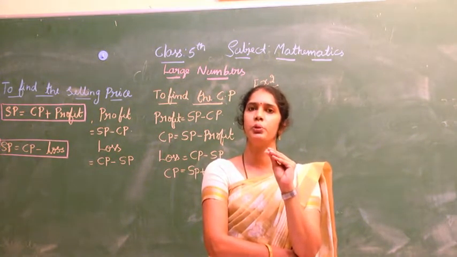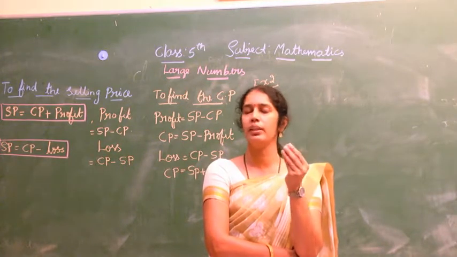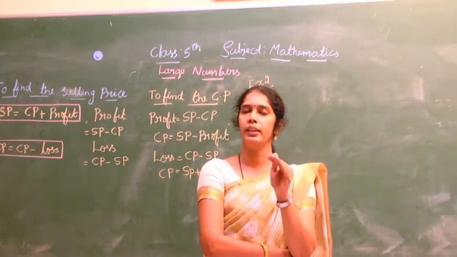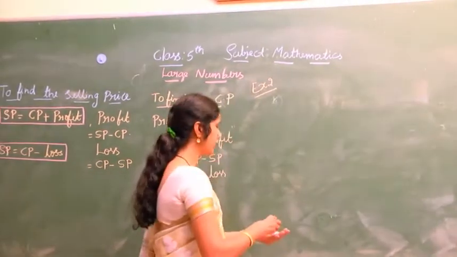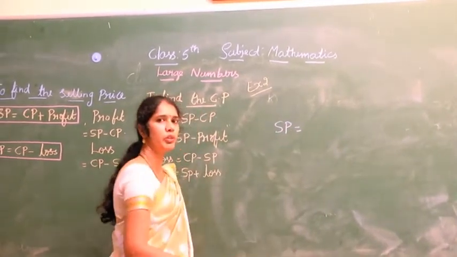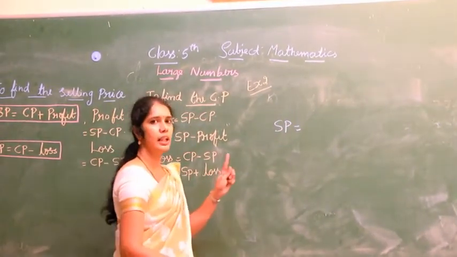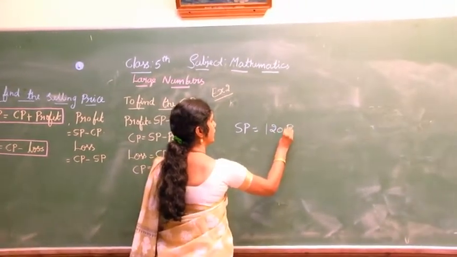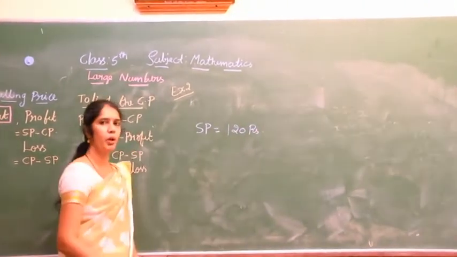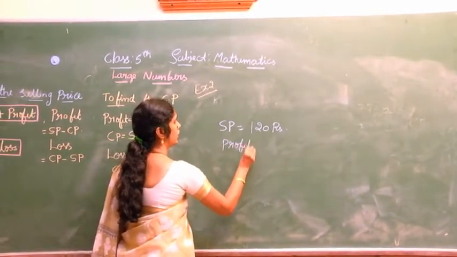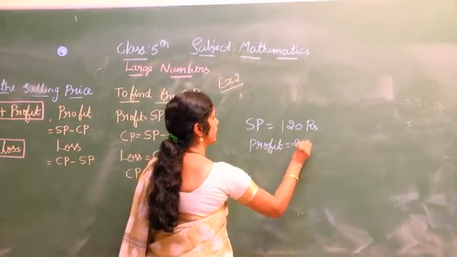Afterwards, you come to know that the cost price of that compass box is 100 rupees. You gave the compass box to your friend with a selling price of 120 rupees, with a profit of 20 rupees.